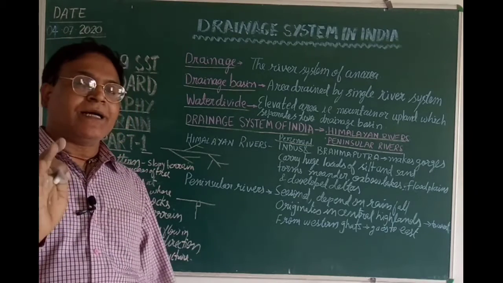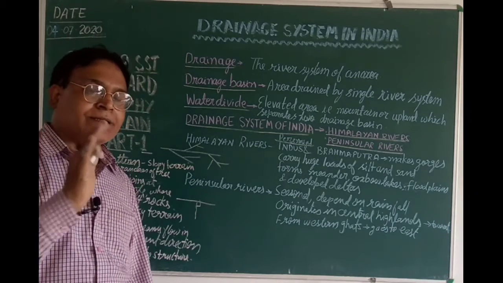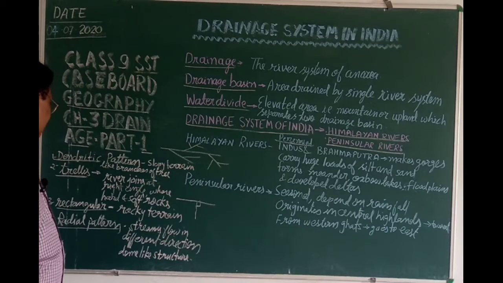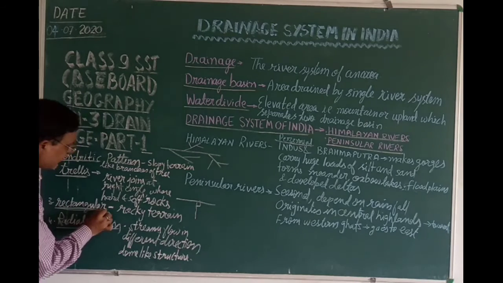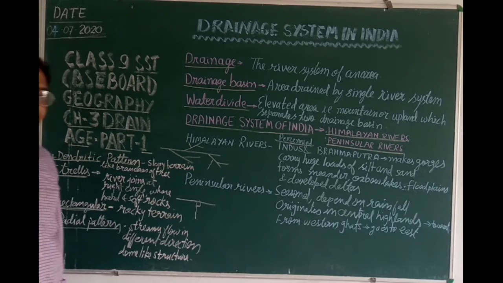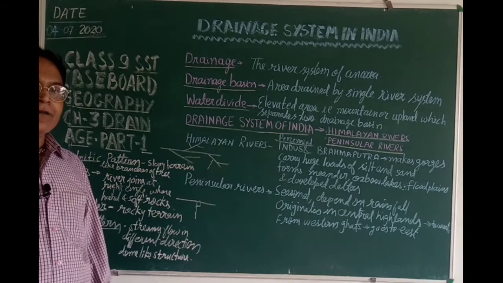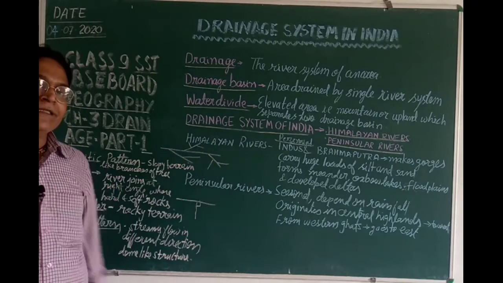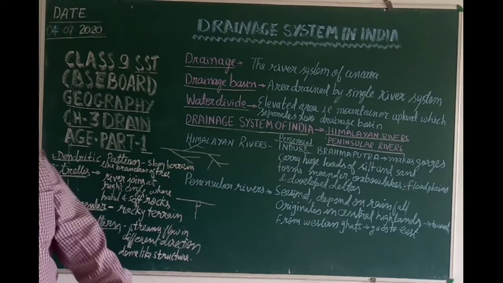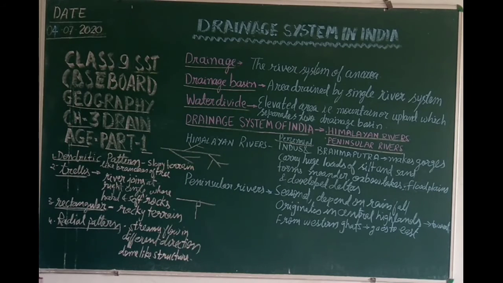Where rocks are hard and soft, in such areas rivers have a trellis pattern. The next one is the rectangular pattern, where rivers flow across rocky terrain and come out through those rocks, so they have a rectangular pattern.